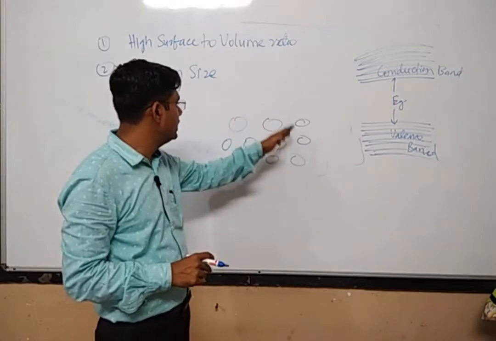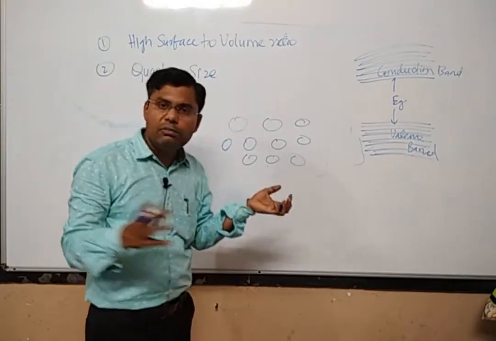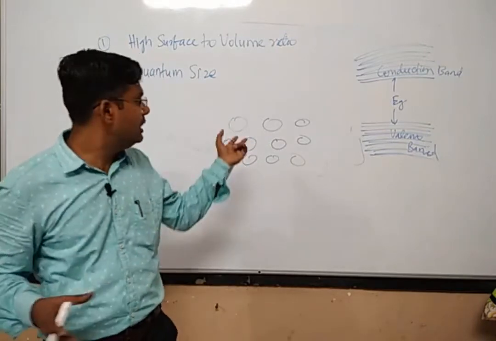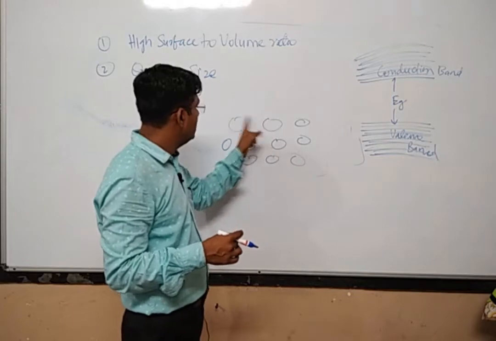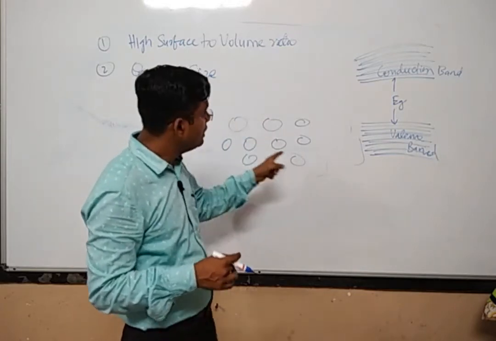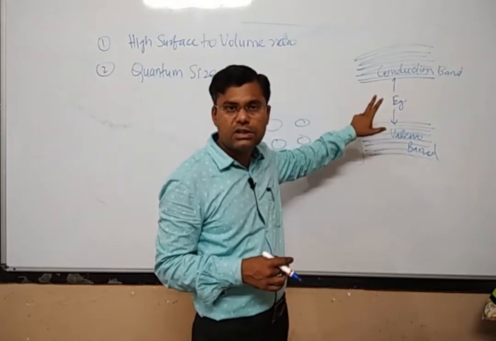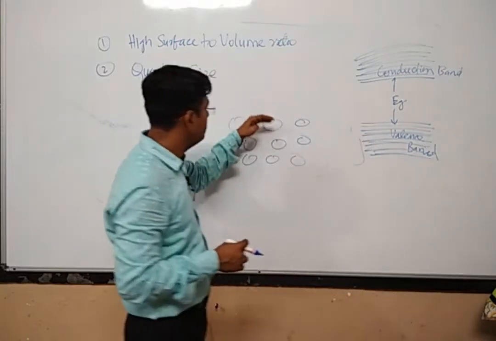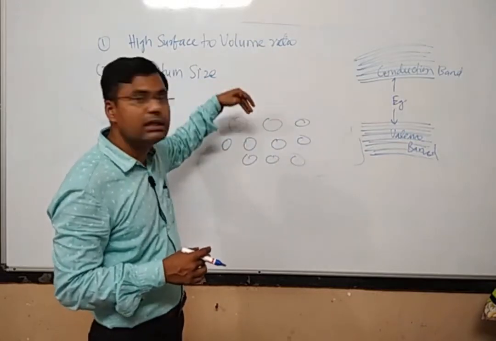Let us consider that only 100 atoms exist. Then these 100 atoms will not interact much with each other, so you will not get the band structure like this. Instead of the band structure, you will get a different energy structure.